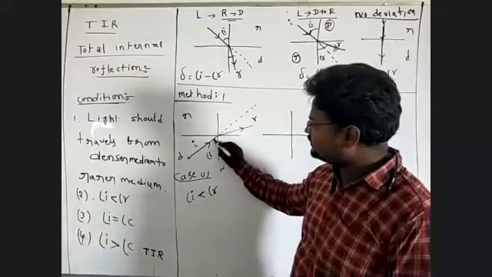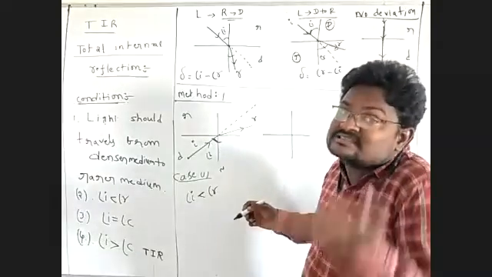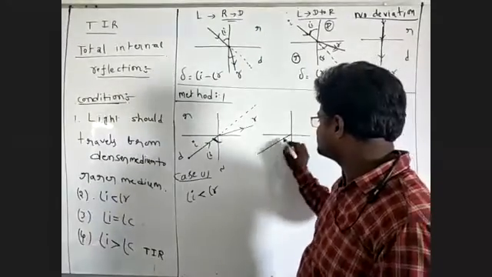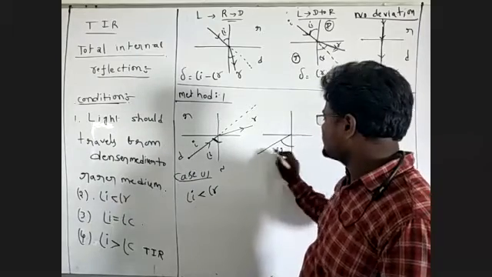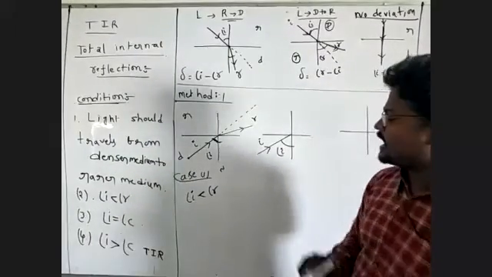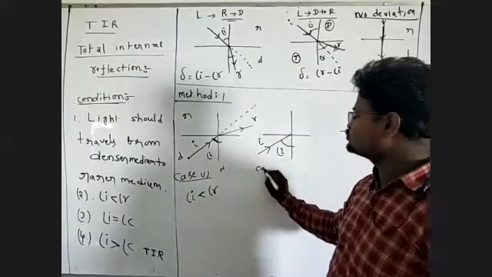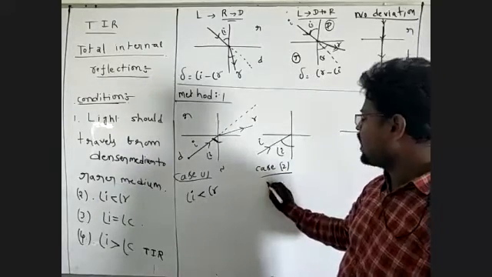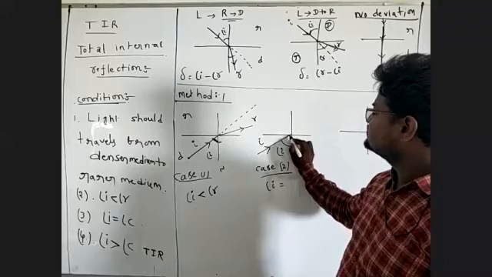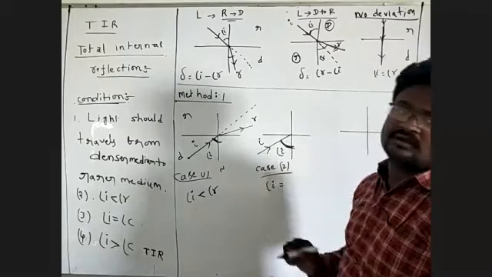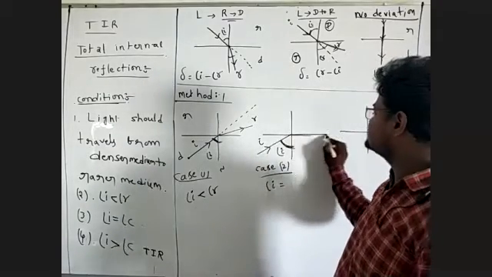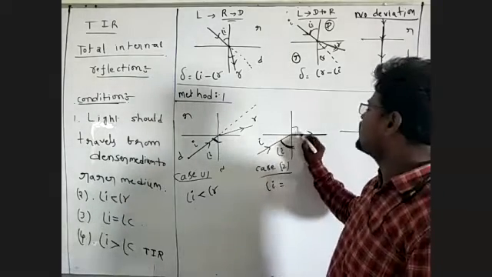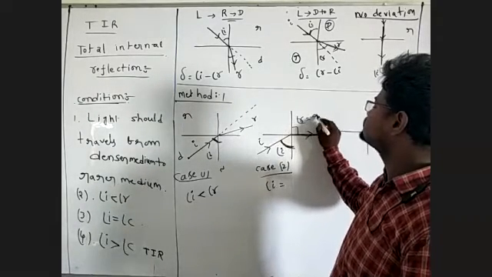Next, second situation. This is the angle of I. I'm increasing the angle of the incident ray. This is case number 2. I'm increasing it, which means the refracted ray is along this direction. This is what we call angle of R equal to 90 degrees.